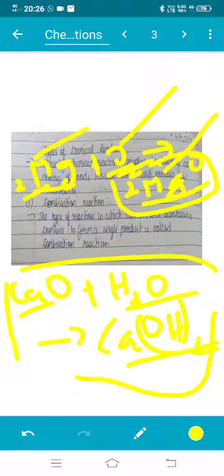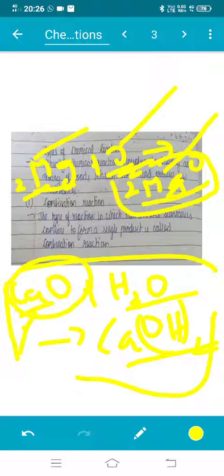CaO is used in whitewashing. This is a common board exam question, so you have to remember it. So the CaO combines with H2O to form Ca(OH)2, with OH twice. This is a combination reaction.